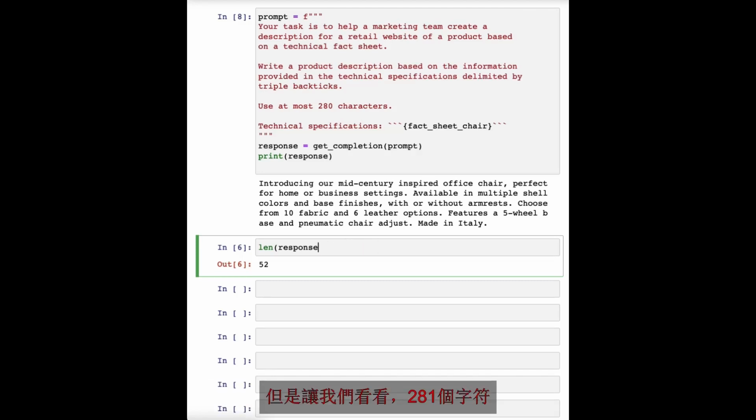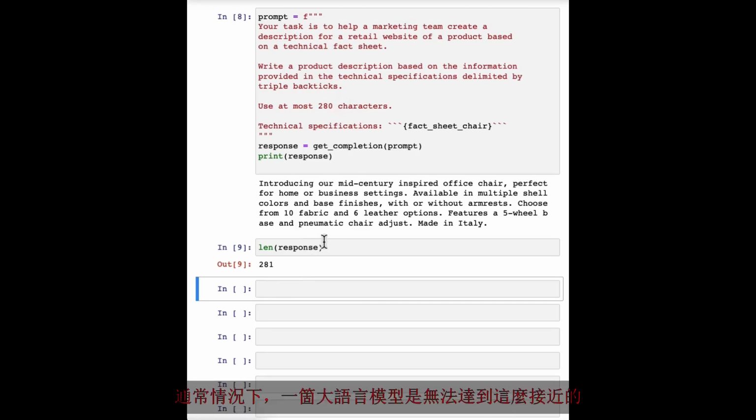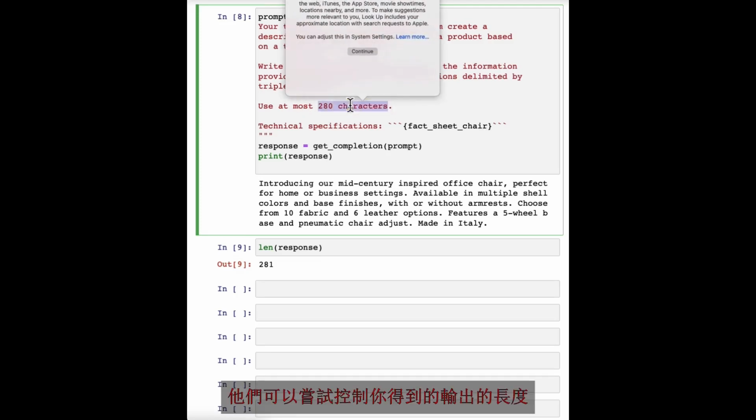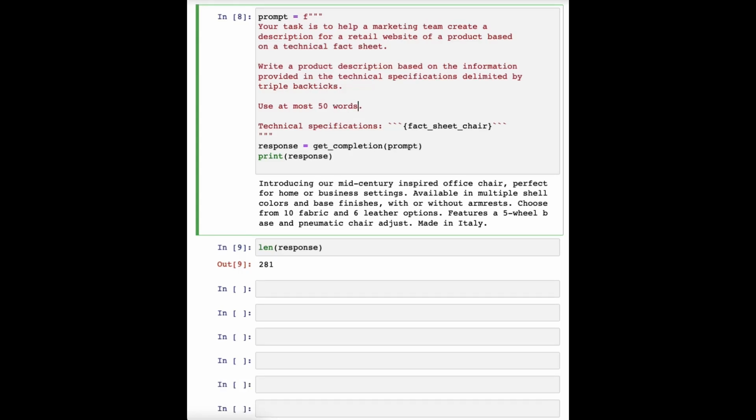But let's see, 281 characters. It's actually surprisingly close. Usually a large language model doesn't get it quite this close. But these are different ways they can play with to try to control the length of the output that you get. But let me just switch it back to use at most 50 words.